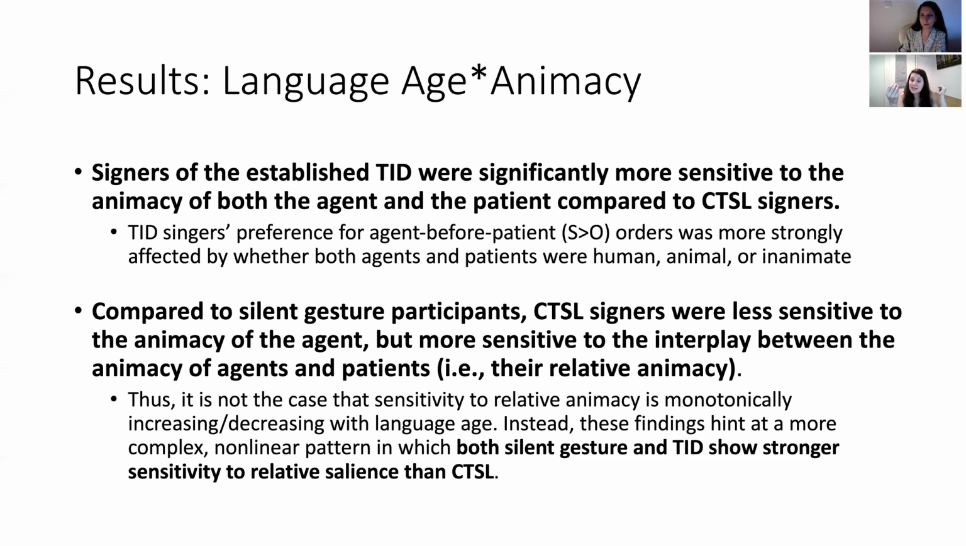Instead, our findings hint that there's a slightly more complex nonlinear pattern in which both silent gesture, the improvised system, and TID, which is the fully established system, both show stronger sensitivity to relative salience compared to the emerging language, CTSL. Okay, thank you, Limor.